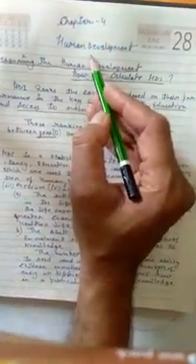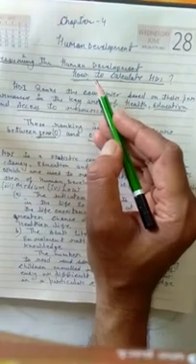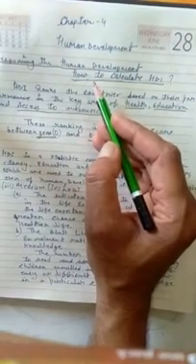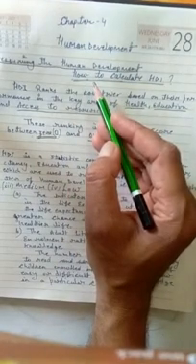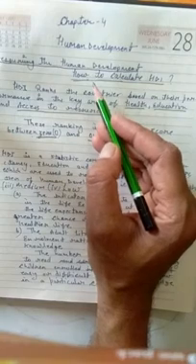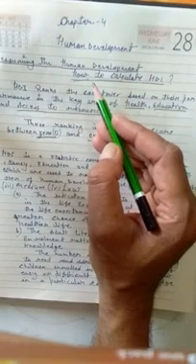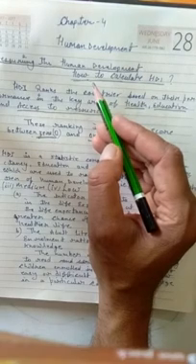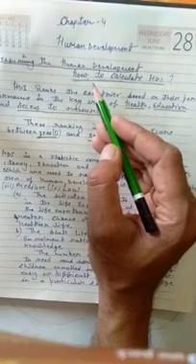In human development, in the previous session, we went through the concept of human development and the difference between growth and development. And in the previous session, we did the pillars and approaches to human development.